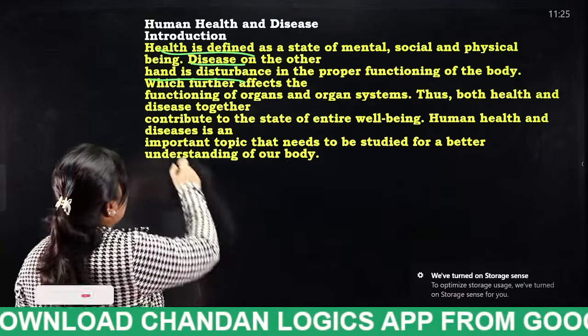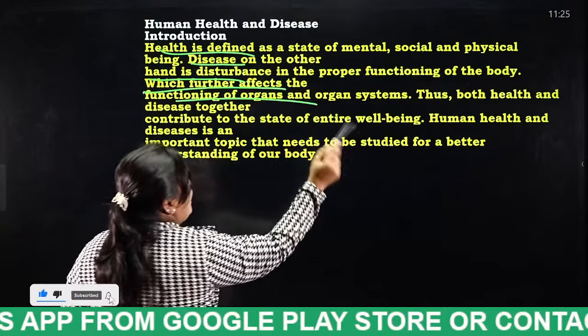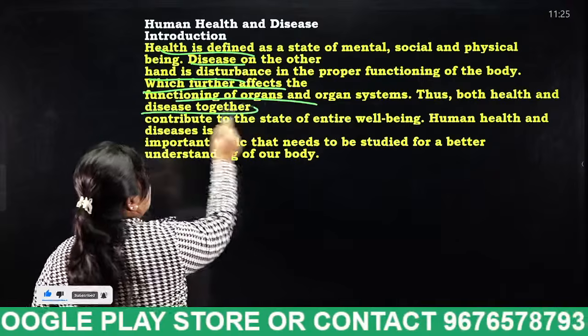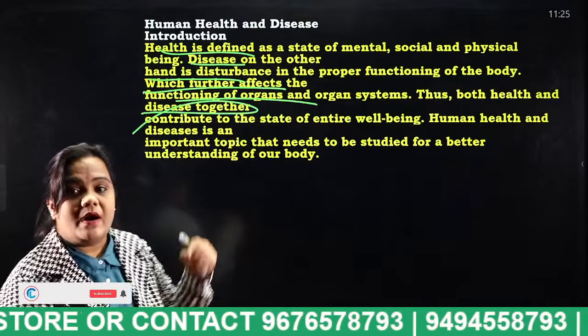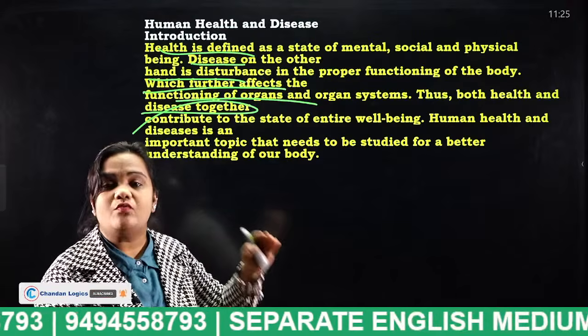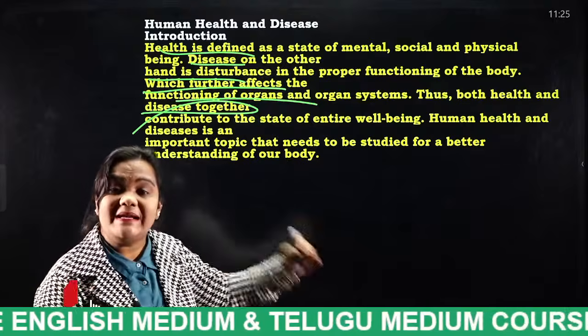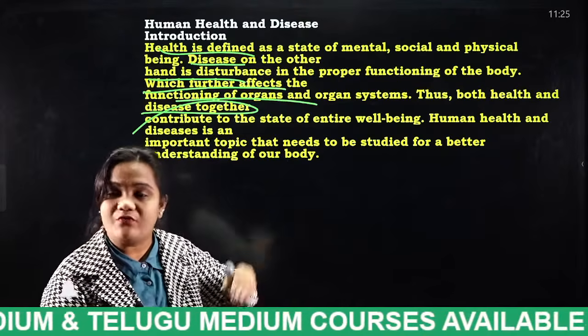Next, which further affects the functioning of organs and organ systems, thus health and disease are related in this way. Actually, what do you mean by health, students? Health is the state of mental, physical and social well-being of a human being.